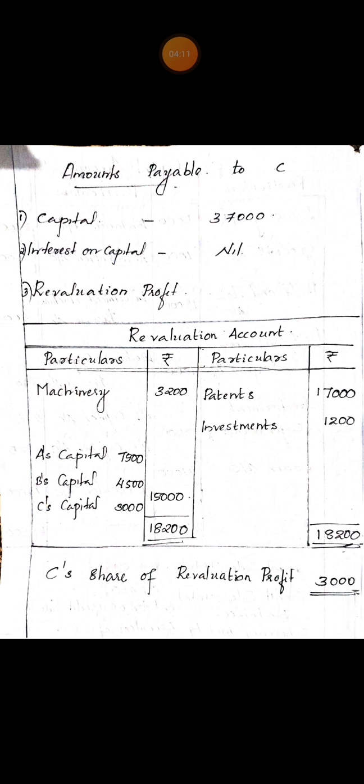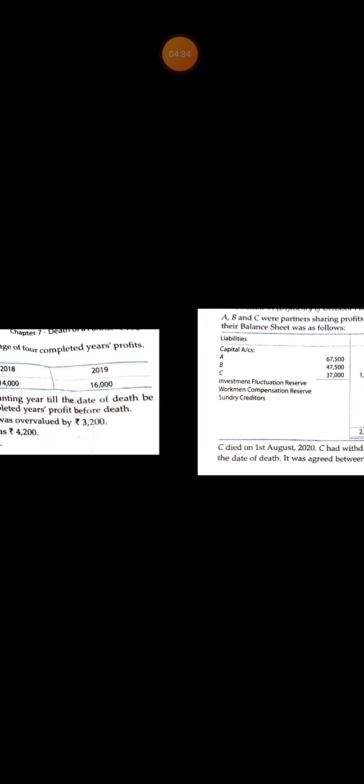Next, share of revaluation profit. For that we have to prepare a revaluation account, which is debited with overvaluation of machinery 3,200 and credited with undervaluation of patents rupees 17,000 and gain on investment rupees 1,200. Book value of investment is rupees 3,000. Market value of investment as on the date of death is 4,200.